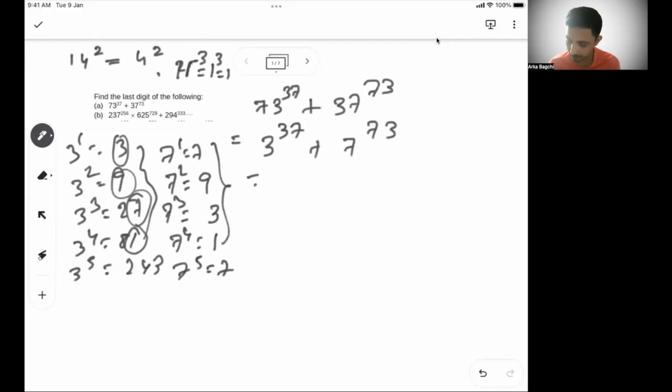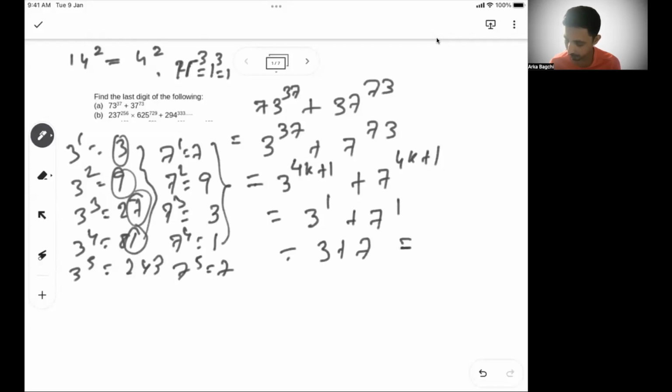So can I write 3 to the power 37 as 3 to the power 4k plus 1, and 7 to the power 73 is also 4k plus 1, because 73 is 72 plus 1, and 72 is a multiple of 4. So it will fall back to 3 to the power 1 plus 7 to the power 1. So 3 plus 7, your last digit will be 0.